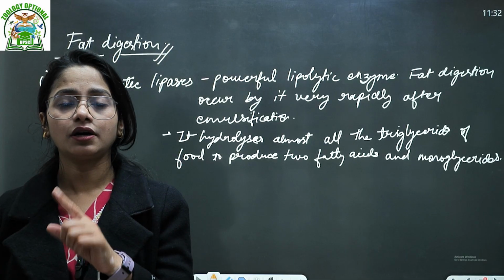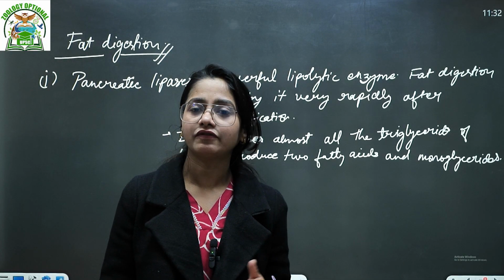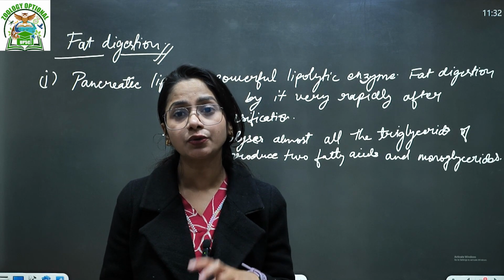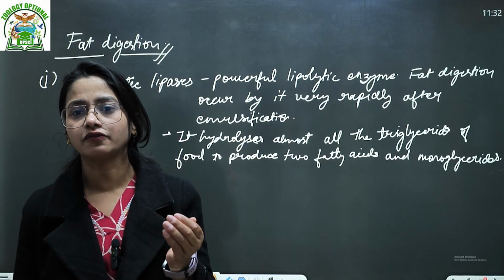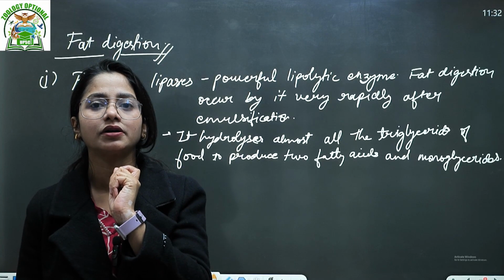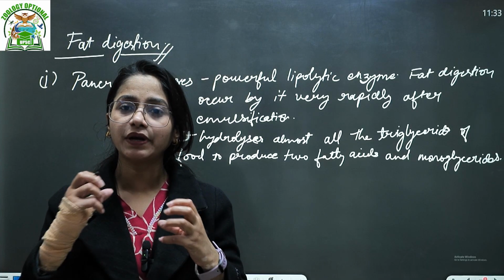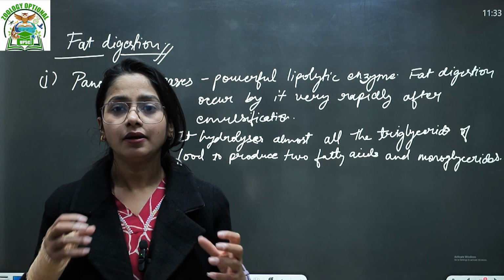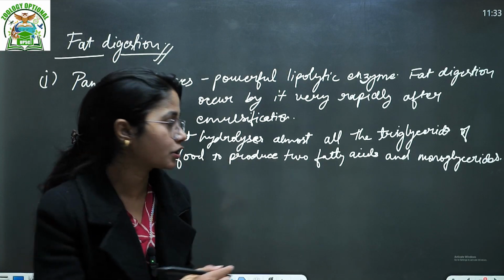First, on the fat, there is the working of the bile juices. Bile juice is actually doing the emulsification of fat. When we know about the fat, there are the hydrophobic head and the hydrophilic tail. Emulsification of fat means breaking down of big or stored fat into the small micelle form. That is called micelle.